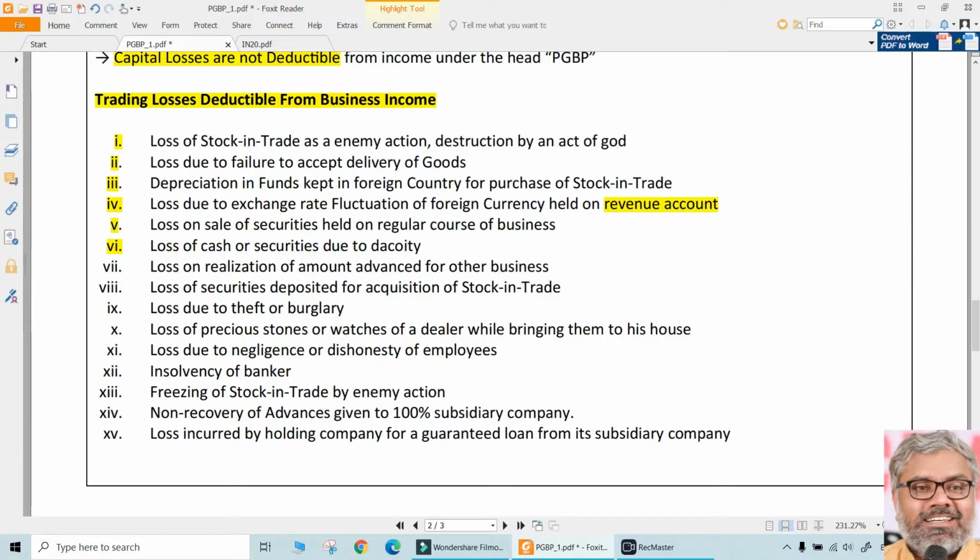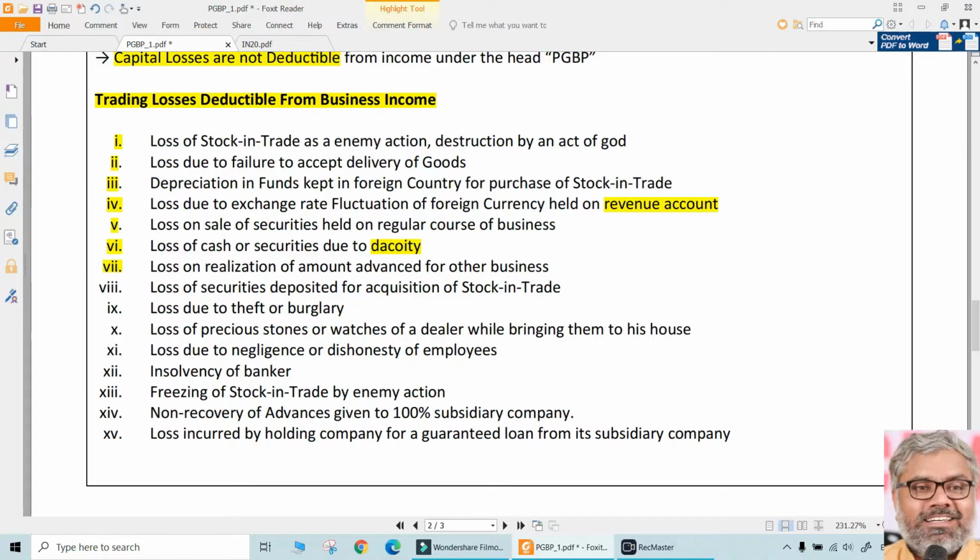Loss of cash or securities due to dacoity. So somebody has come to the assessee's place and stolen some cash or securities or assets. Because of that, the assessee has incurred some loss. Can that loss be claimed as deduction? Of course, yes, it can be claimed because it is also incidental to business. The assessee did not make any mistake, right? Somebody has come and stolen it. What can the assessee do? He cannot do anything. For that, you cannot punish him by disallowing that expenditure or loss. So the court said it should be allowed as deduction.